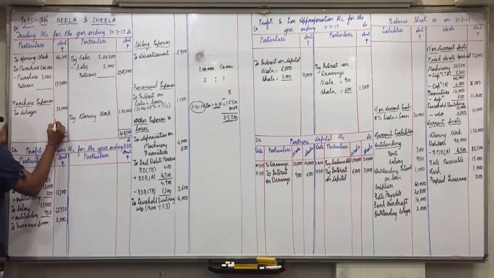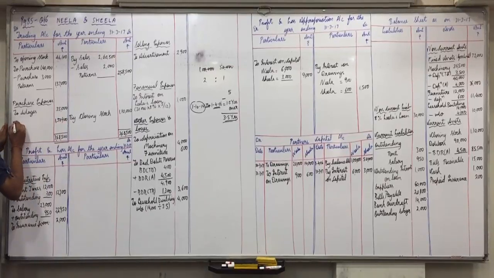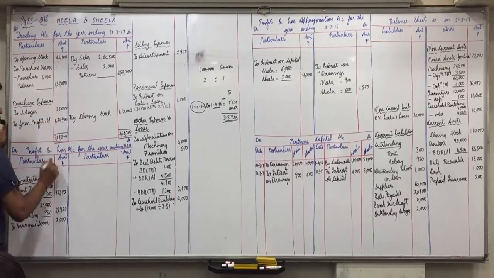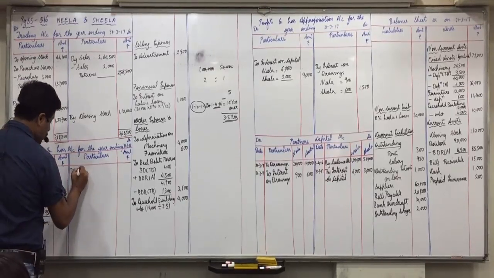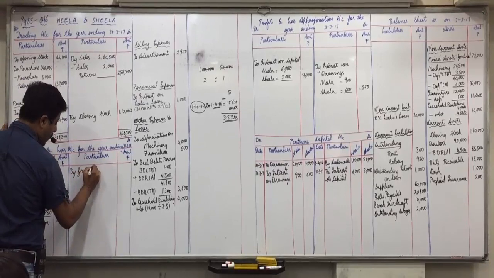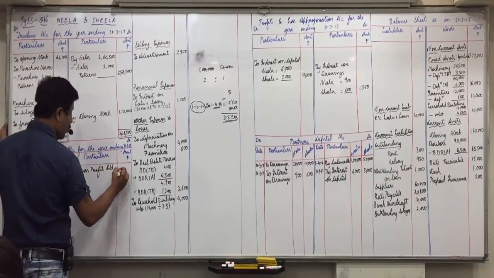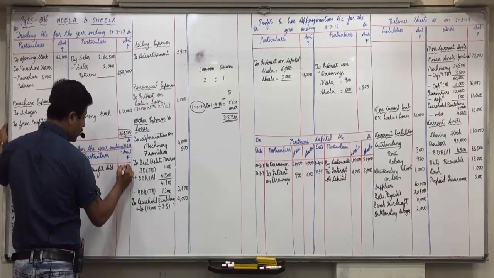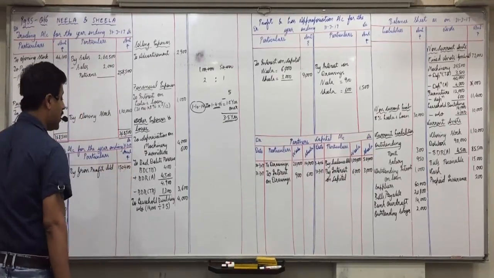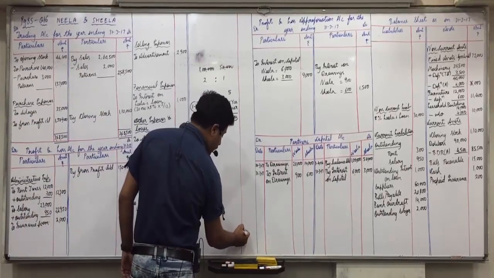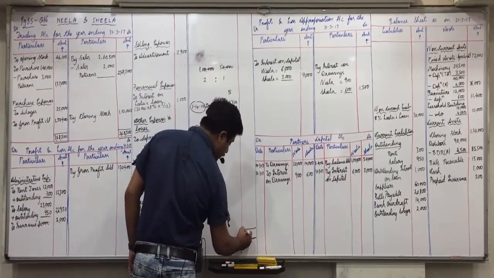So 1,50,400 to gross profit carried down. P&L credit side by gross profit brought down 1,50,400. No other item on credit side, so total is 1,50,400.